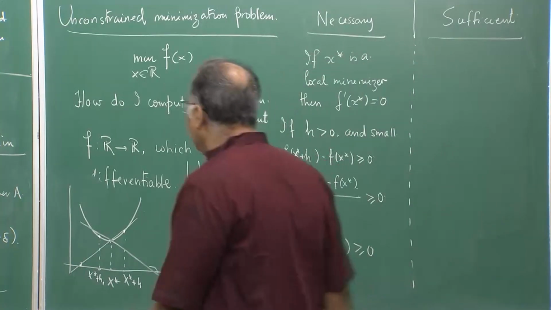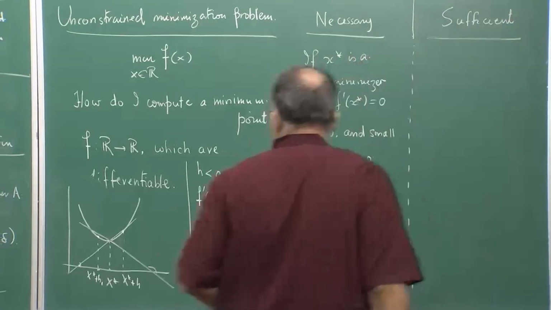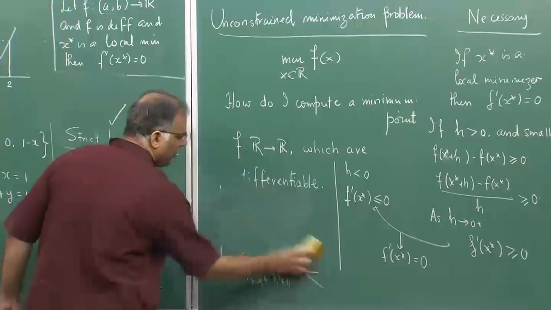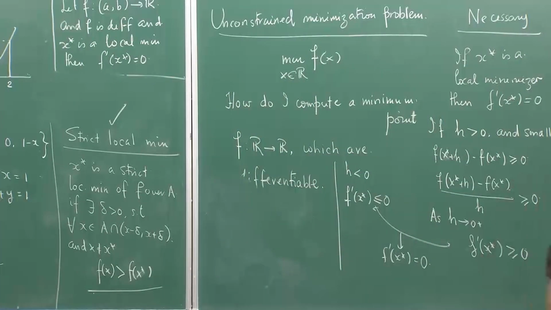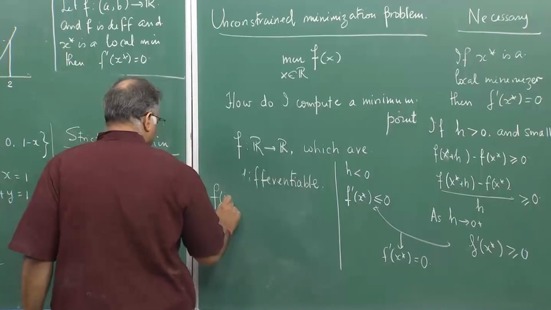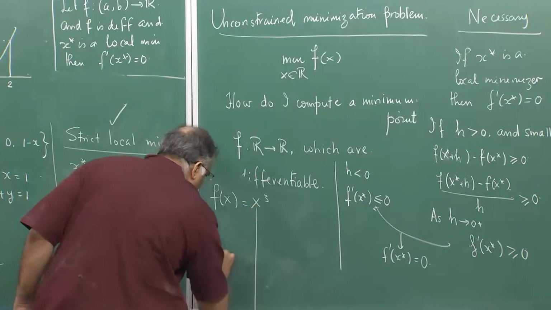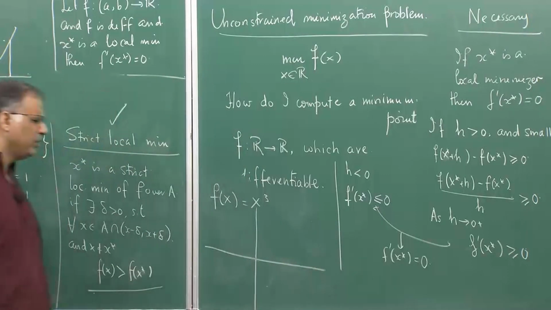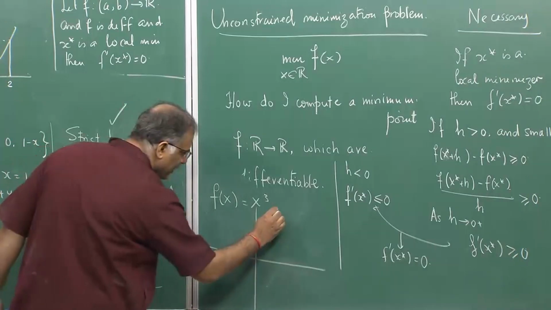For example, if I take the function f of x equal to x cube, and I draw the graph of this, that I had been advising from the very beginning, or rather advocating, that you should try to draw graphs of functions, because that makes their nature very clear.